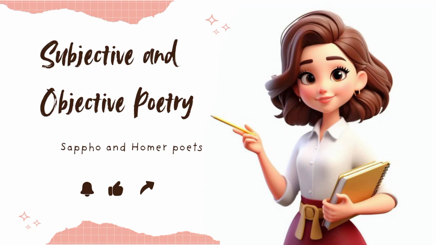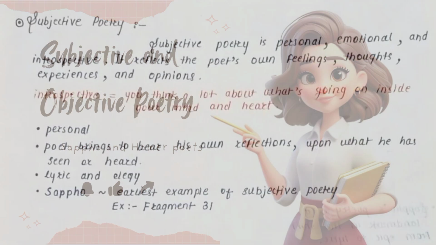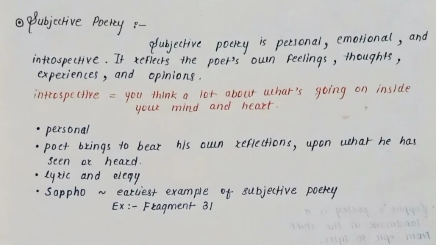In this video, we're going to explore two important types of poetry, subjective poetry and objective poetry. Let's begin with subjective poetry. Subjective poetry is personal, emotional, and deeply introspective. In this type of poetry, the poet reflects on their own feelings, thoughts, and experiences. It's less about the outside world and more about the inner world of the poet.